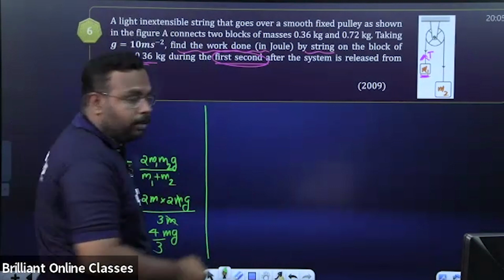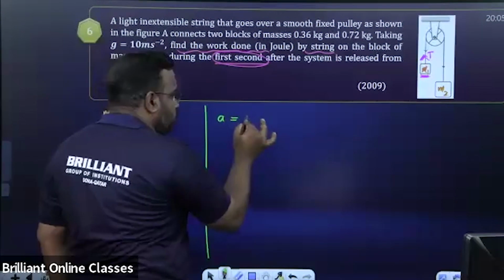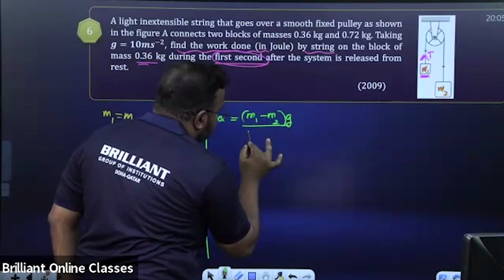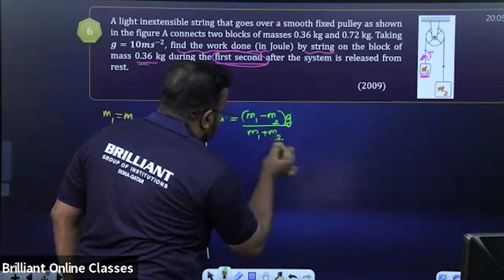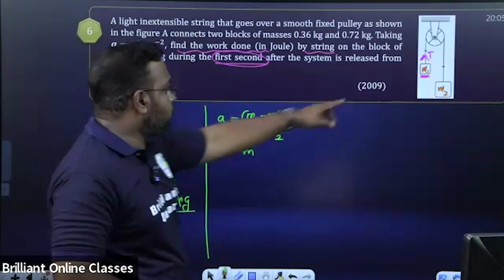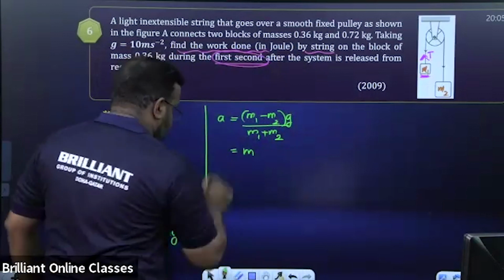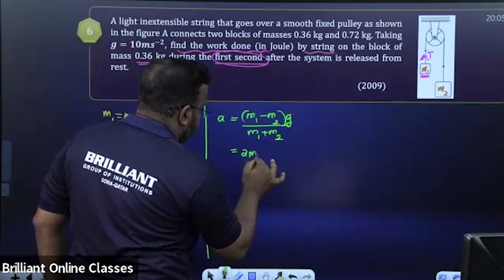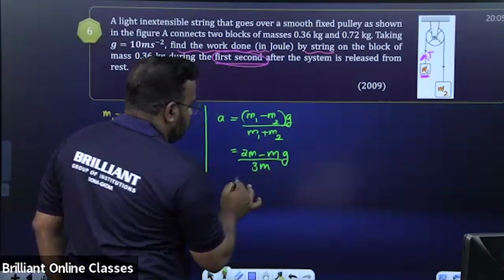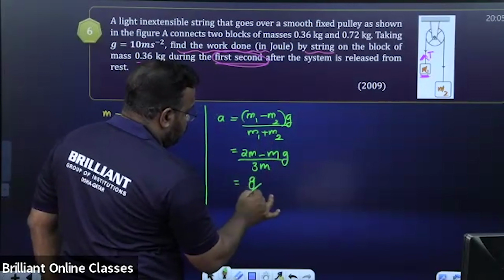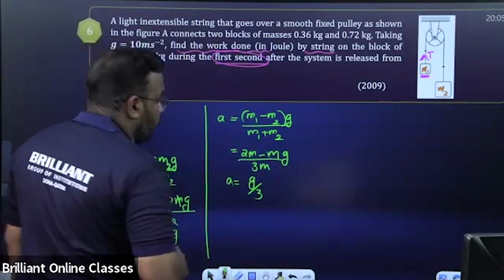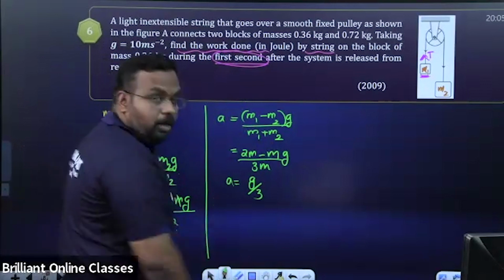Acceleration. Then only we can find displacement. Acceleration formula again for connected motion. You know that it is m1 minus m2 into g by m1 plus m2. Substitute. Here m1 you have to take the bigger mass. Heavier mass is 2m. So we can take it as 2m minus m by 3m into g. So we get g by 3. This is acceleration. This step is also clear, I think. Aditya, okay, I'll check. a equal to g by 3.